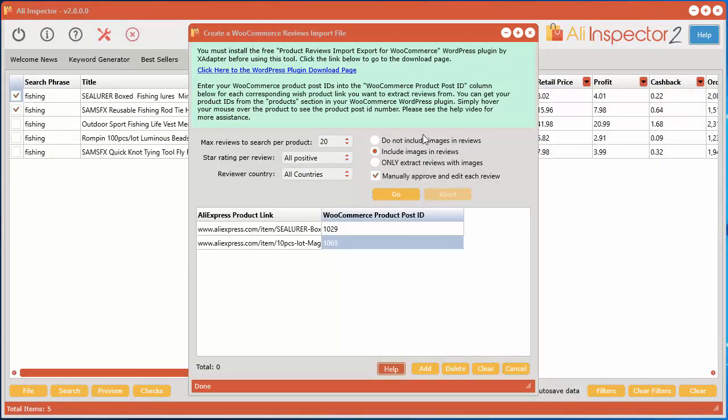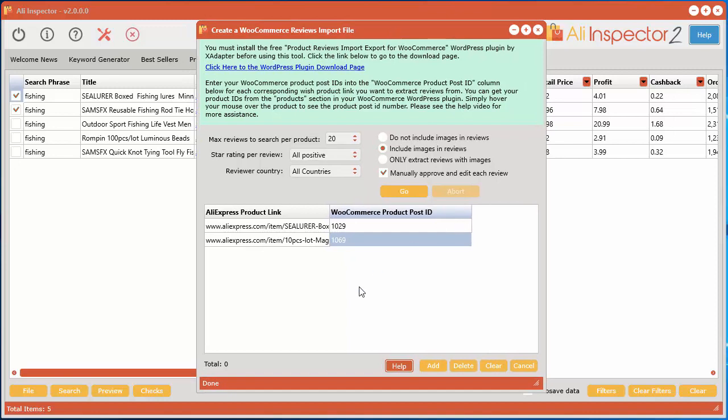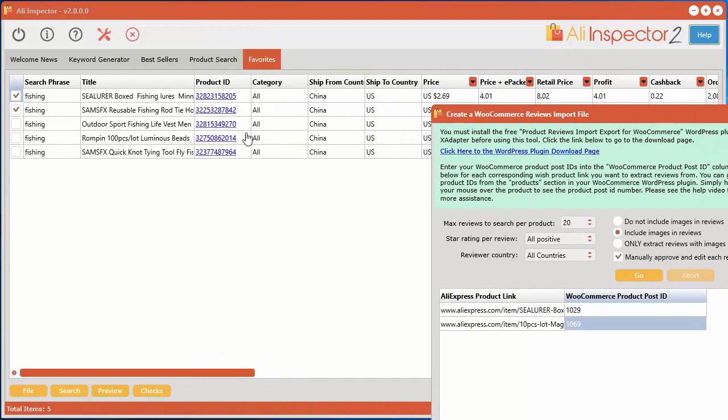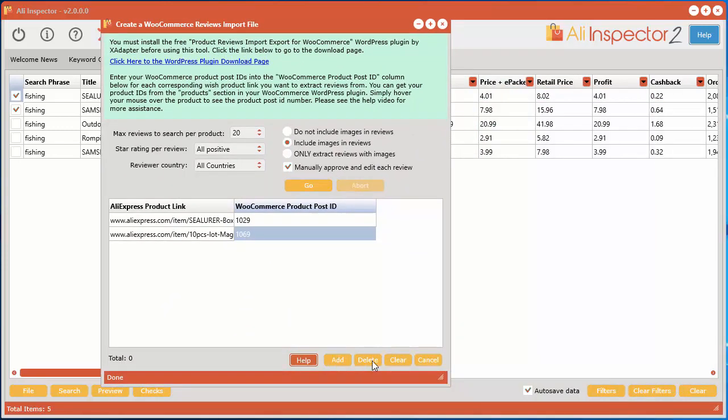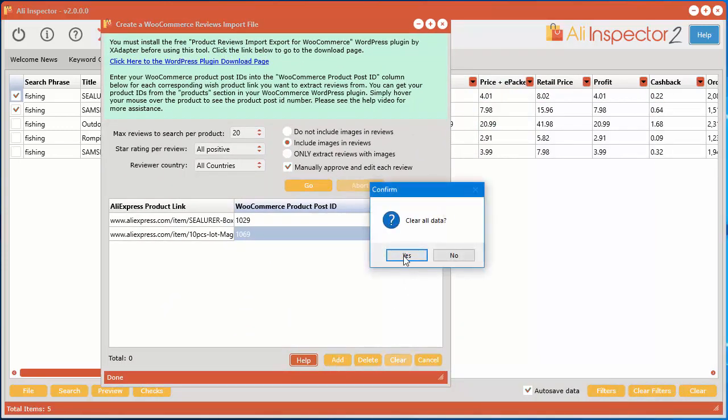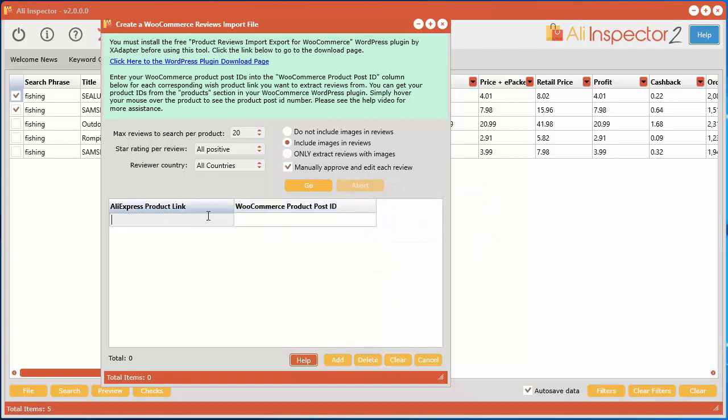And of course, you can manually add products in here as well if you'd like, instead of using products you have found within Aliexpress. So you can always just clear this out and come in here and add products.